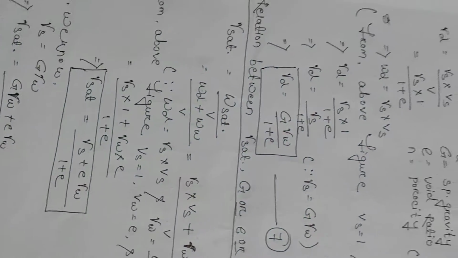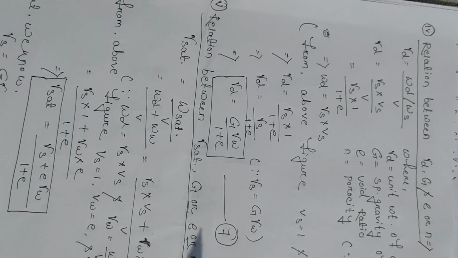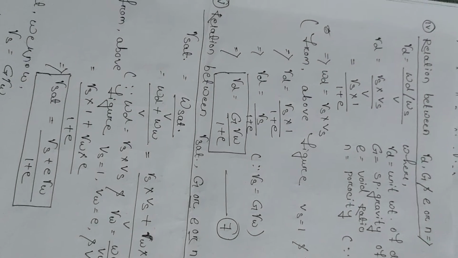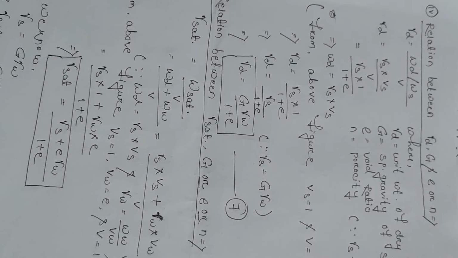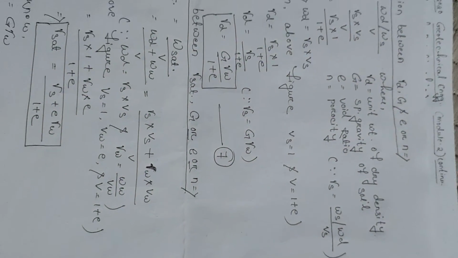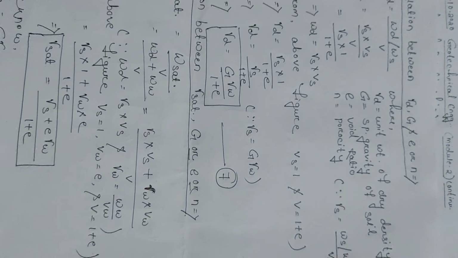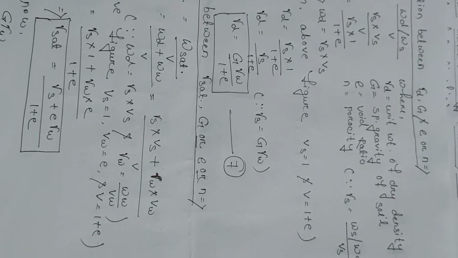So the next one is the relation between gamma d, G and e or n. Gamma d means unit weight of dry density, G equals specific gravity of soil, e equals void ratio and n equals porosity.